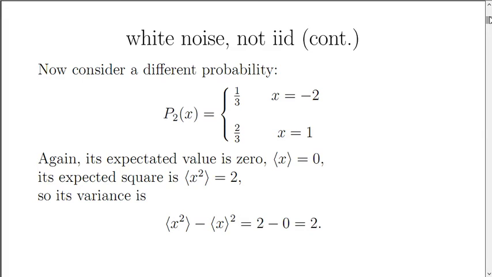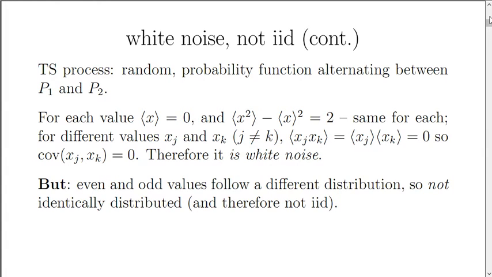Now, let's devise a time series process. It's going to be random, and the probability function is going to alternate between P1 and P2. Because those two probability functions have the same mean and the same variance, for each and every value, the expected value is 0 and the variance is 2. It's going to be the same for each and every one.